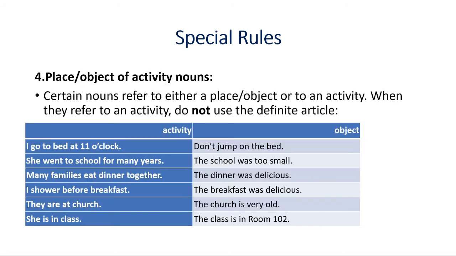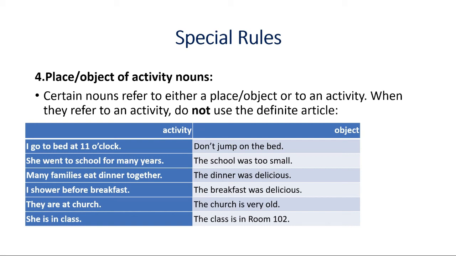And number 4 is place or object of activity nouns. Certain nouns refer to either a place or object, or to an activity. Okay, it can be a place or object or it can be an activity. How? We have 6 examples here. "I go to bed at 11 o'clock." "Don't jump on the bed." In the first sentence, "I go to bed" means I go to sleep, isn't it? So bed is not actually an object here, it is an activity. But in the second sentence, "don't jump on the bed," we are talking about the object bed.